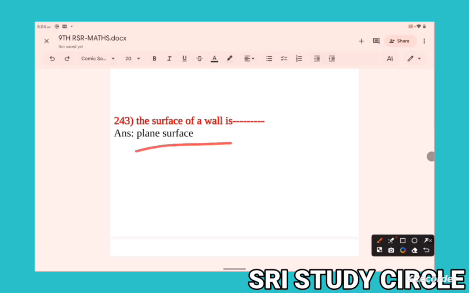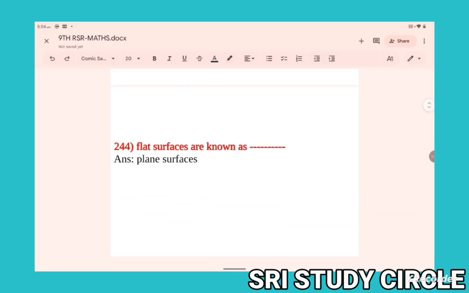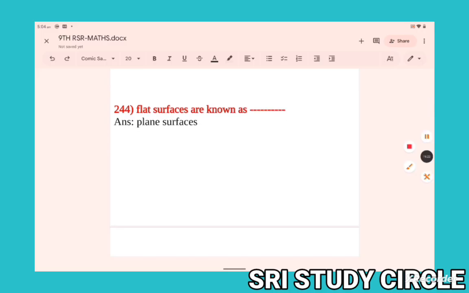Plane. Okay. Flat surfaces are known as plane surfaces. Flat surfaces are known as plane surfaces, for example, the floor of a room.